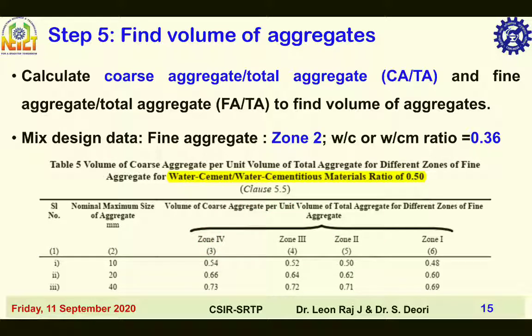The Ca by Ta values given in this table are for water cement ratio or water by cementitious materials ratio of 0.50. Therefore, the Ca by Ta ratios of other water by cementitious materials ratios need to be interpolated as per guidance of IS 10262-2019 code.